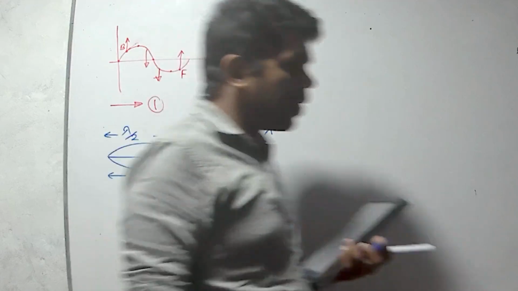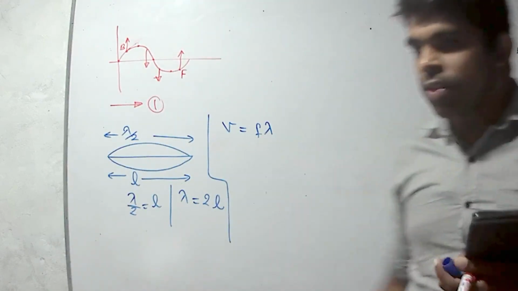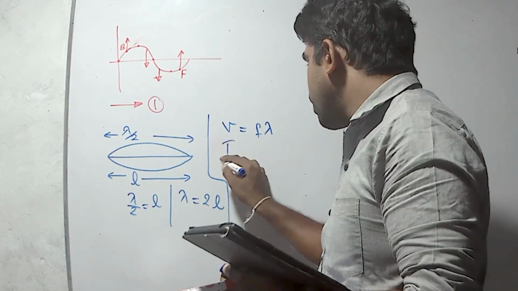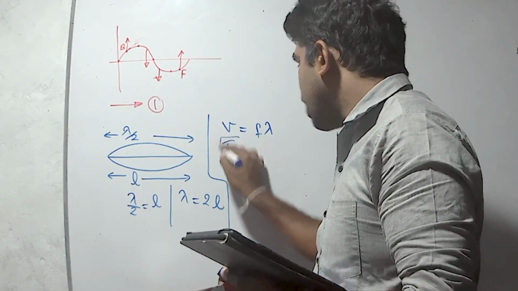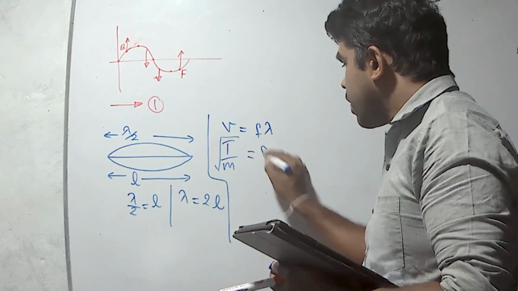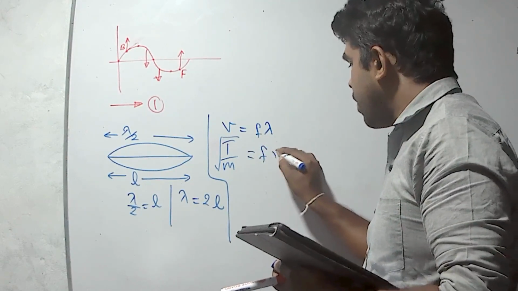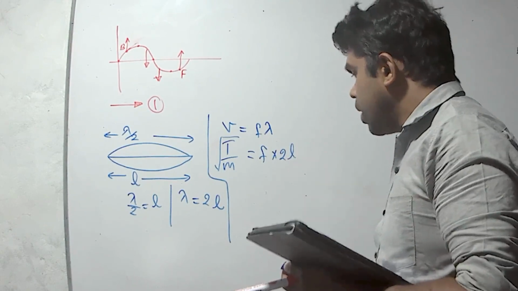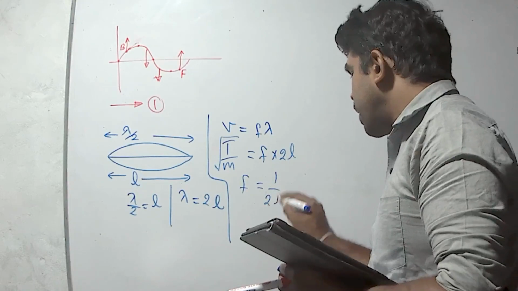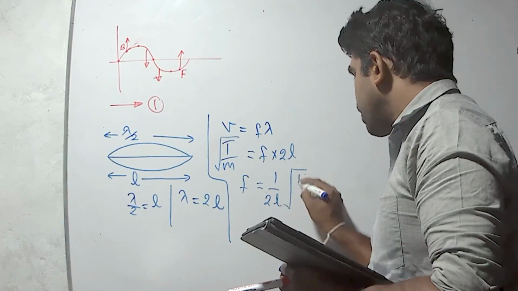The velocity of a transverse wave in a string is the square root of tension over linear density. If lambda value is 2L, now I will substitute: f equals 1 over 2L into the square root of T over m.